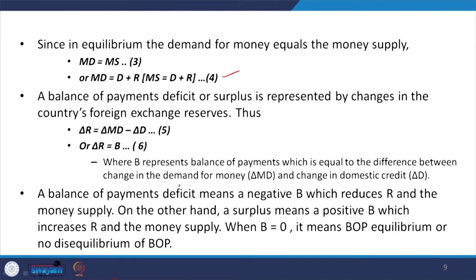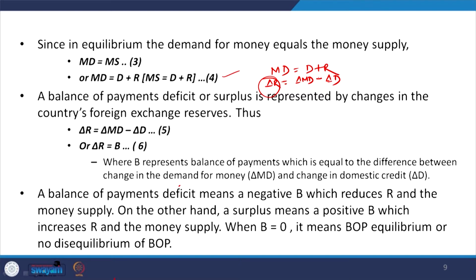So, if you take delta here, in short we have written that MD is equal to D plus R. So, delta R we can write as delta MD minus delta D. So, D here stands for the domestic credit, okay. Delta R, the change in reserves, stands for the foreign exchange reserves. All right. So, delta MD is the change in demand for money.